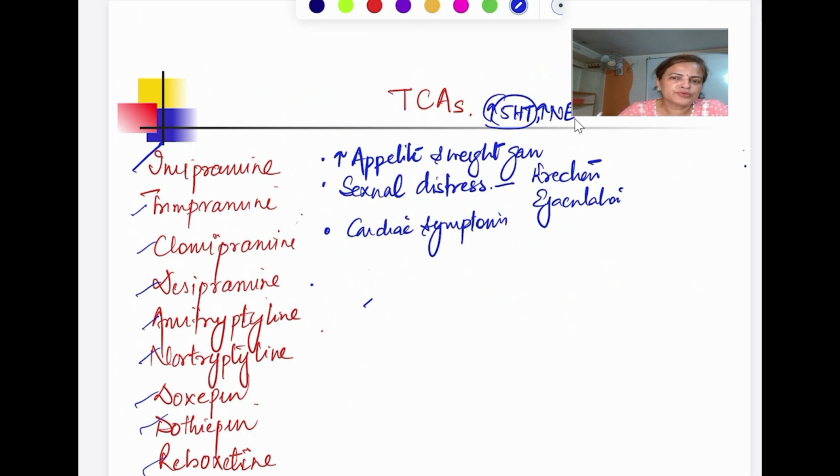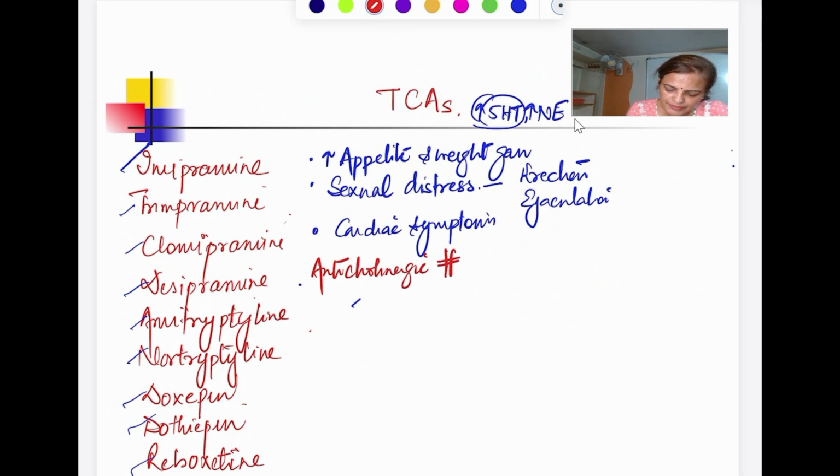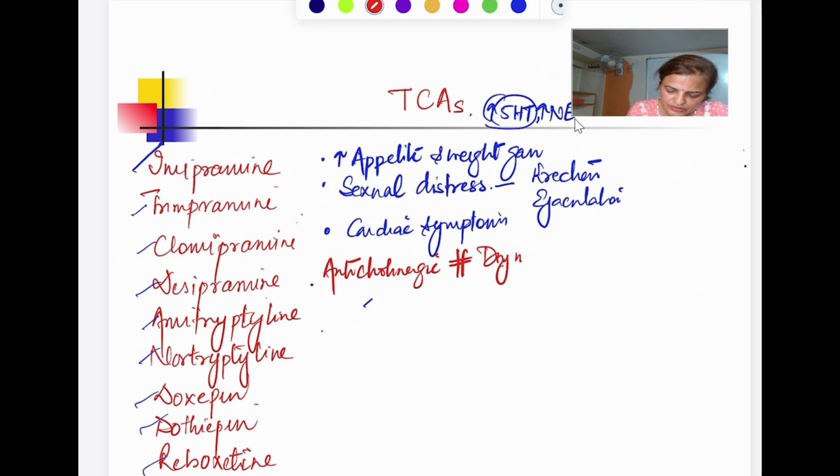The other important property apart from the increase in the level of these two is that they are going to have anticholinergic property. So ACH आप ये करेंगे. So with this, what will happen? There will be dry mouth, blurring of vision. Because of the mydriasis, blurring of vision will be there. So contraindicated in the glaucoma. जब भी आएगा blurring of vision, mydriasis action is there. ठीक है. So urinary retention, constipation,